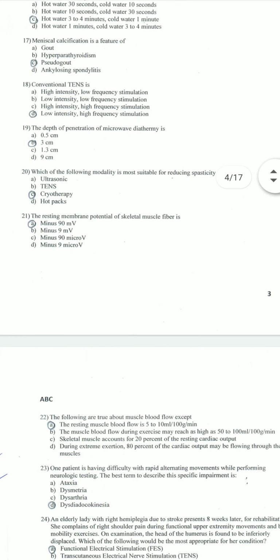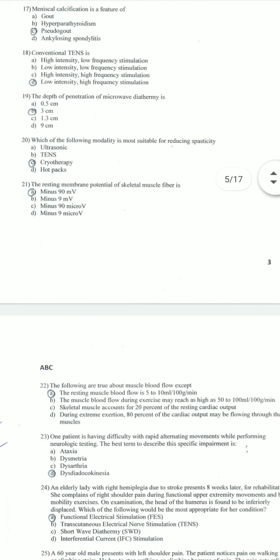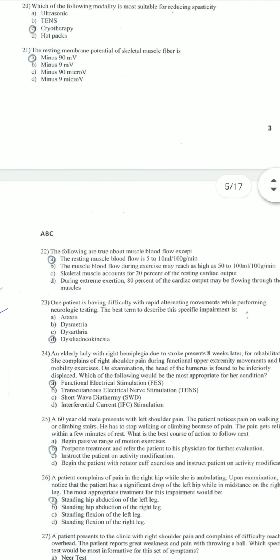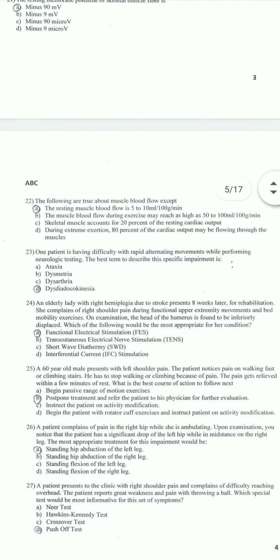Which of the following modalities is best suitable for reducing spasticity, that is cryotherapy? The resting membrane potential of skeletal muscle fiber is minus 90 millivolt. The following are not true about muscle blood flow except the resting muscle blood flow is 5 to 10 milliliter per 100 gram per minute. One patient is having difficulty with rapid alternating movement while performing neurological tests. The best term to describe this specific impairment is dysdiadokinesia.